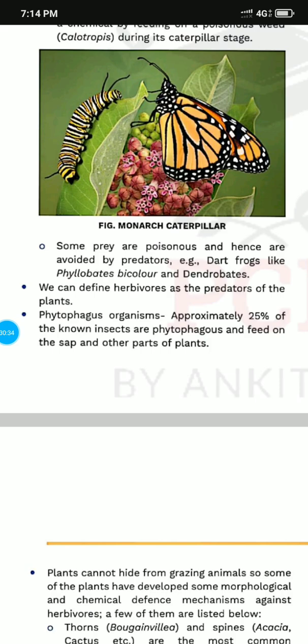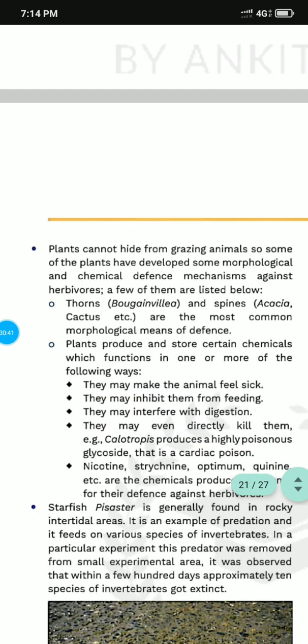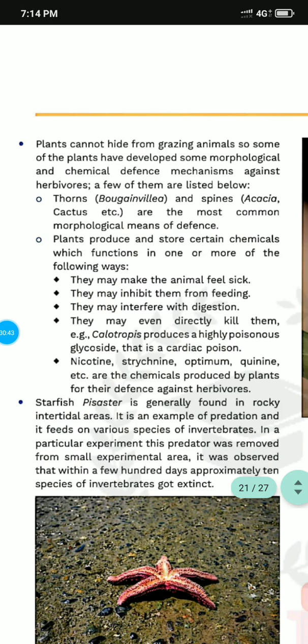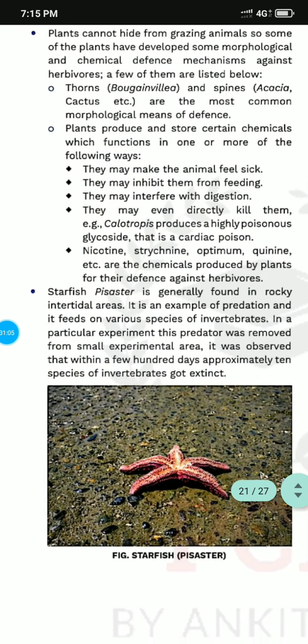We have defined the herbivore as a predator of a plant. Approximately 25% of the known insects are phytophagous and feed on the sap and other parts of the plant. Plants cannot hide from grazing animals, so some plants develop morphological and chemical defense systems. They have thorns and spines. Plants produce chemicals that make the animal feel sick. They may inhibit feeding, interfere with digestion, or directly kill them. Nicotine, opium and quinine are chemicals that plants use as defense.